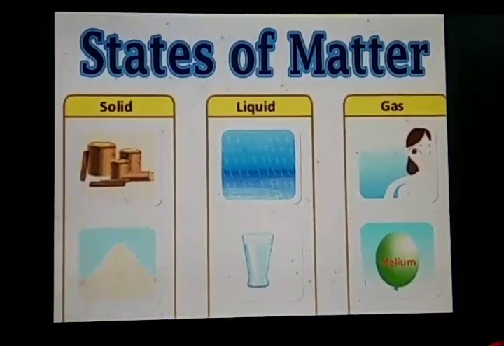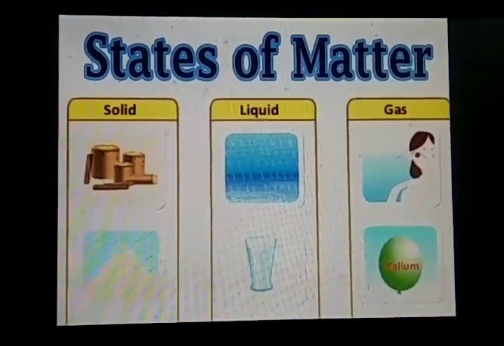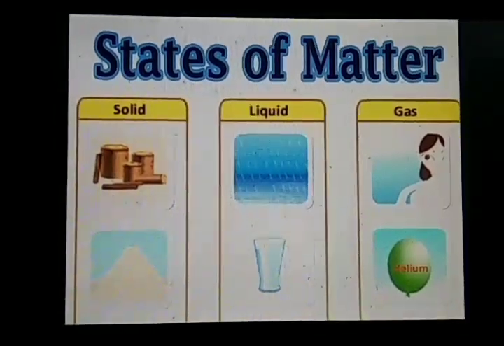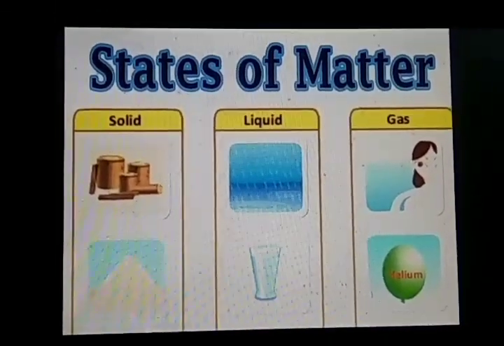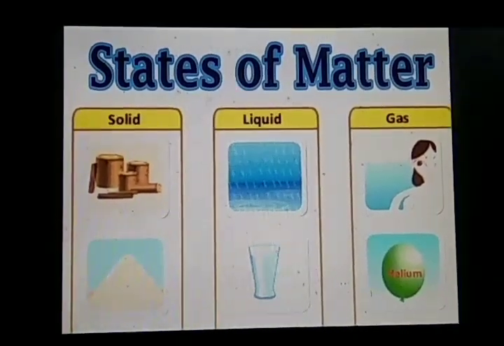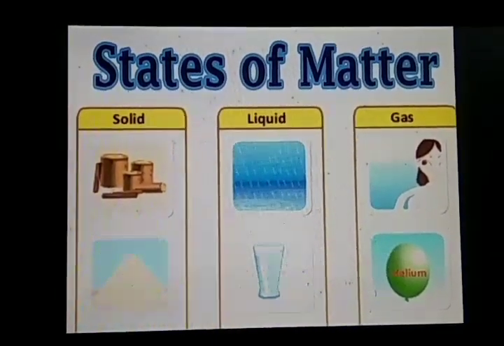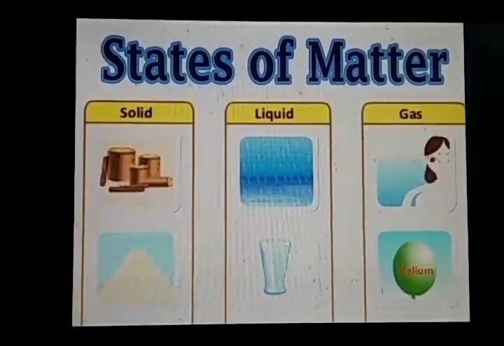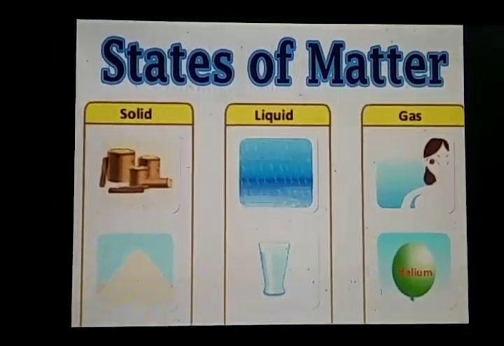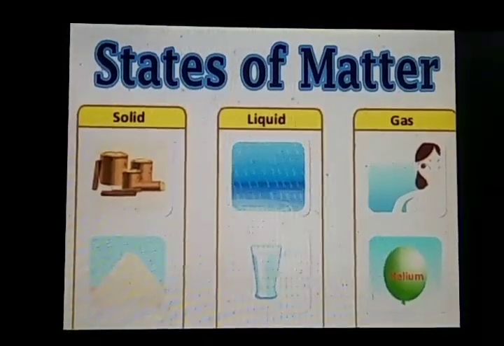Why so? Because there are only three states of matter which exist in nature. The fourth state, plasma, does not exist in nature by itself, isn't it? It is made artificially in a lab by humans. So basically there are only three states of matter in nature, that is solid, liquid and gases.